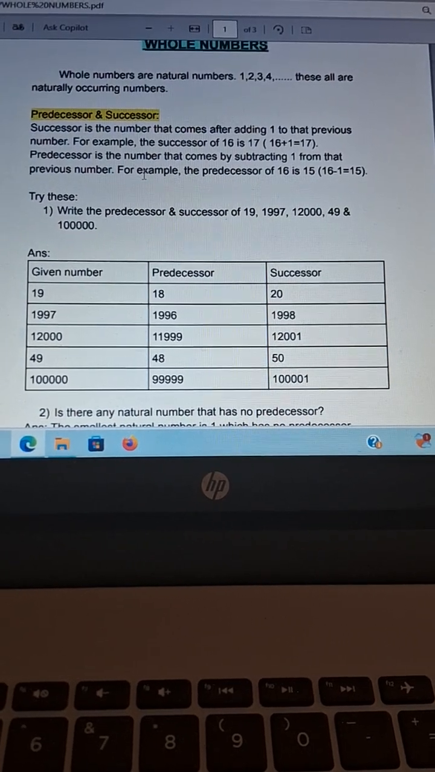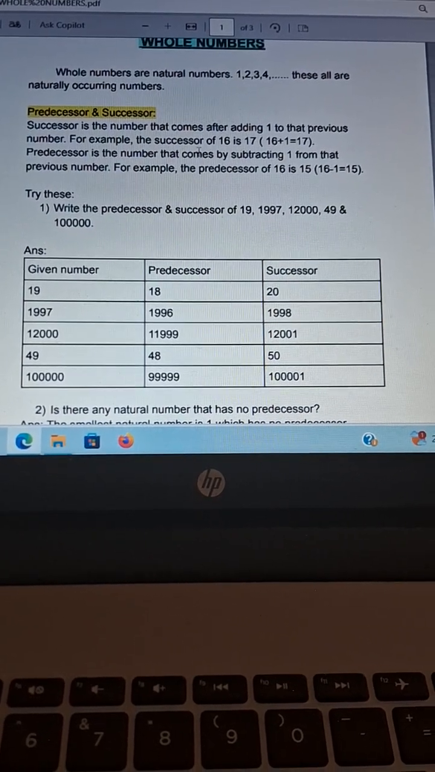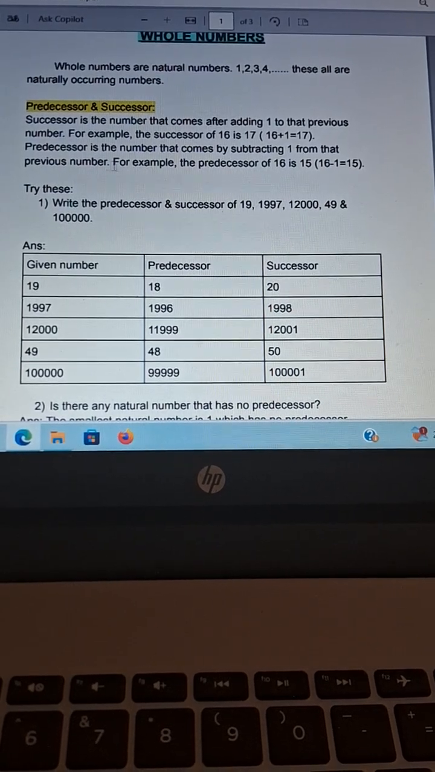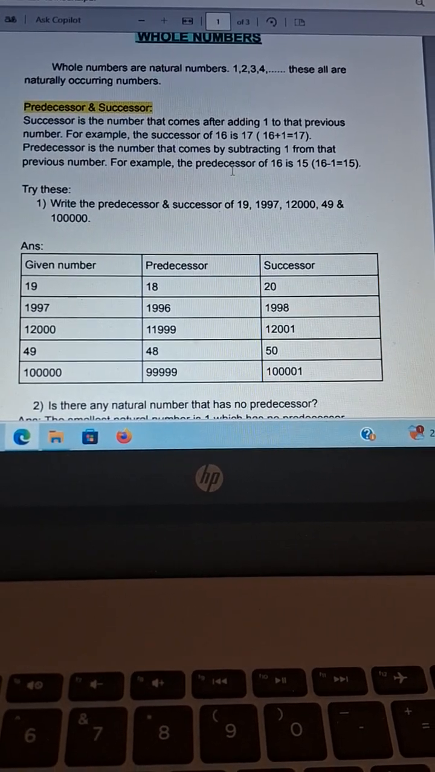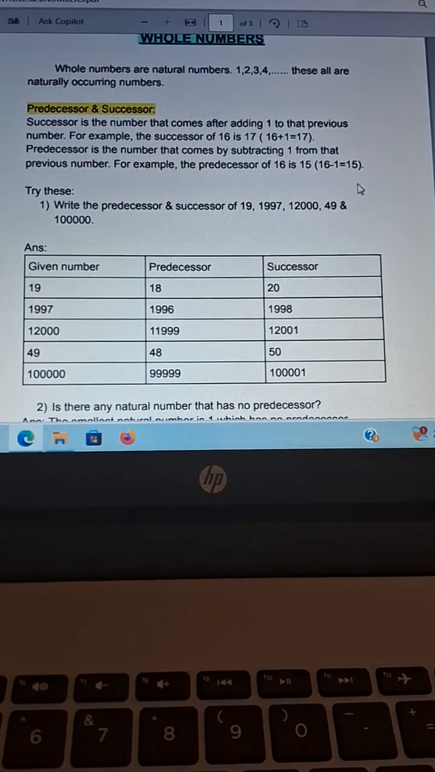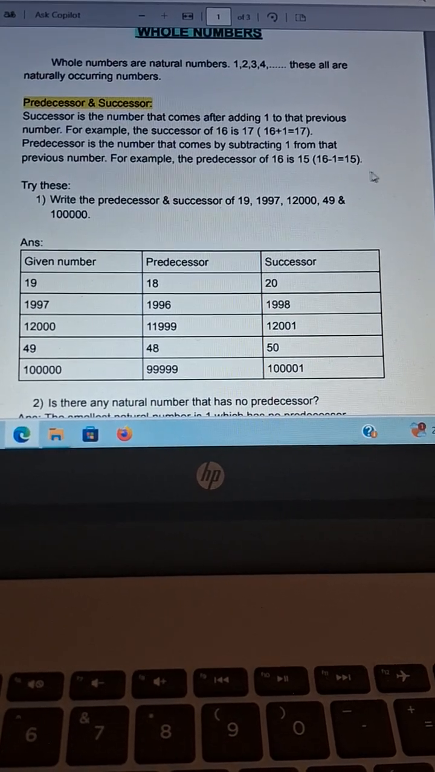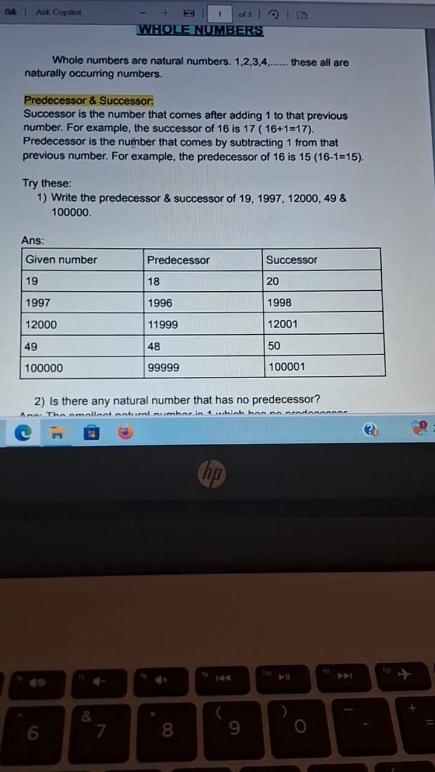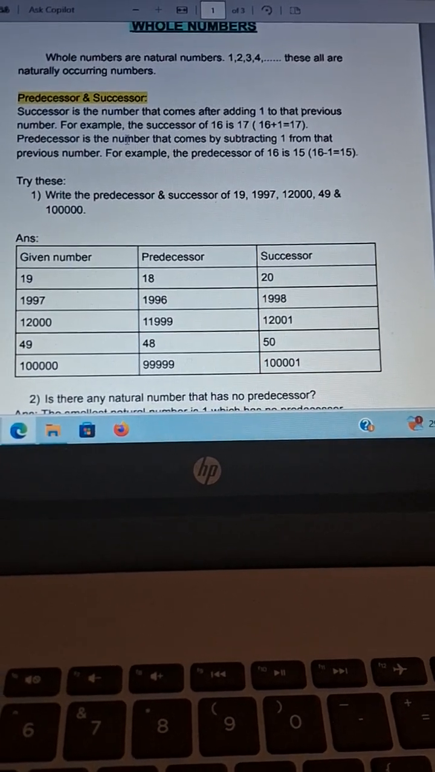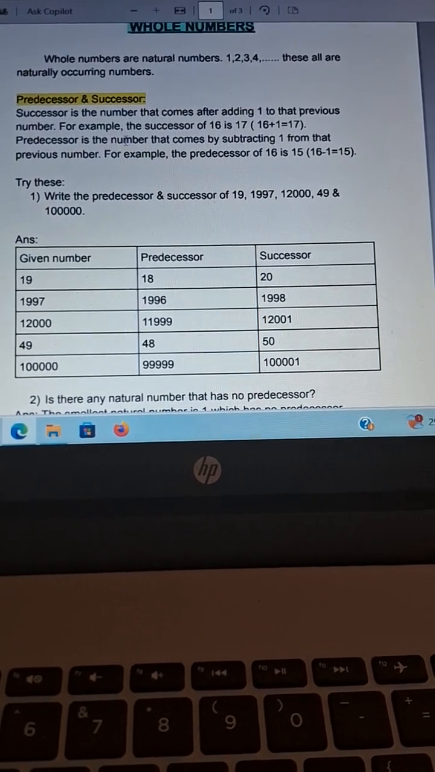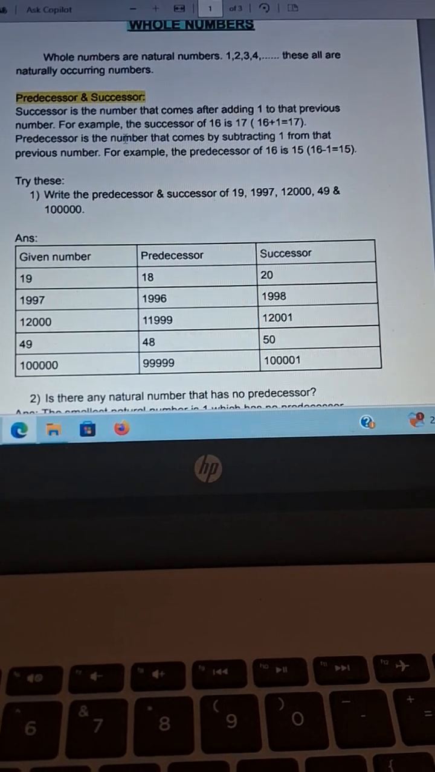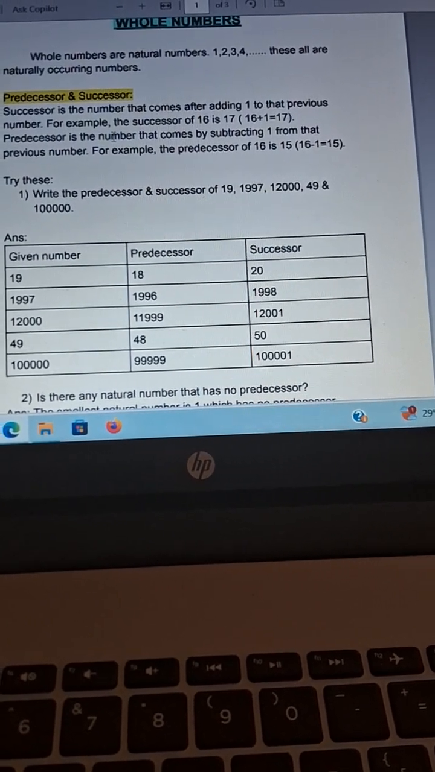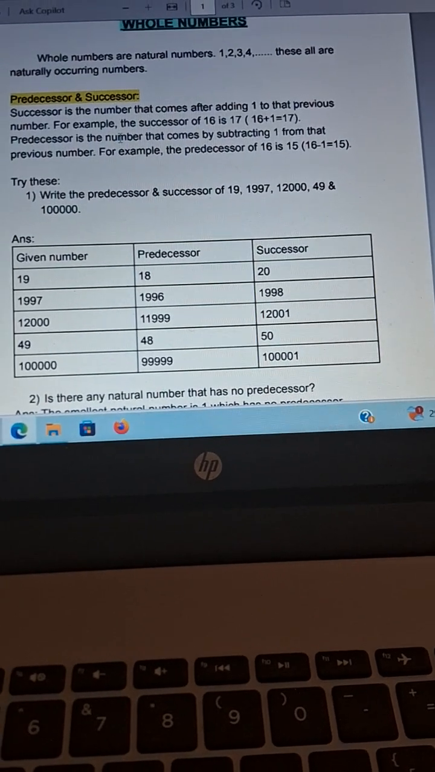Next is predecessor. Predecessor is the number that comes by subtracting 1 from that previous number. For example, the predecessor of 16 is 15. 16 minus 1 equals 15. Like that only, for every number, if we are adding 1, then the next number is the successor of that given number. And predecessor is subtracting 1 from that given number.